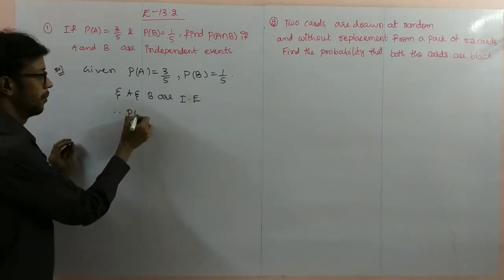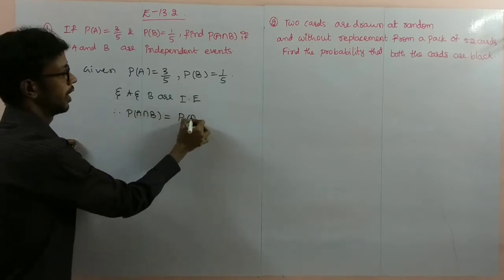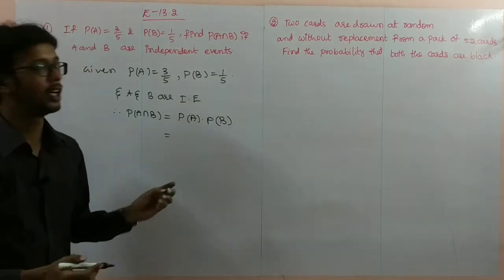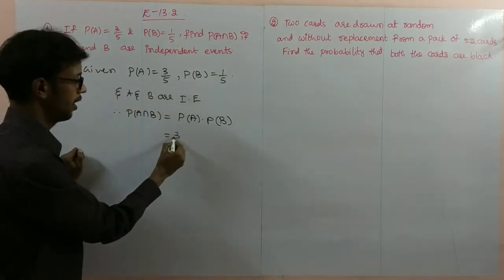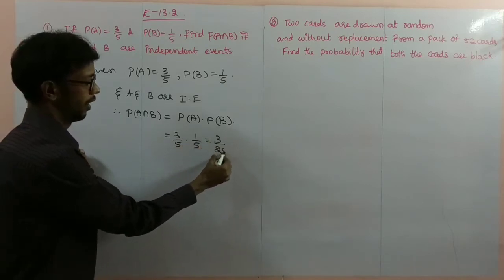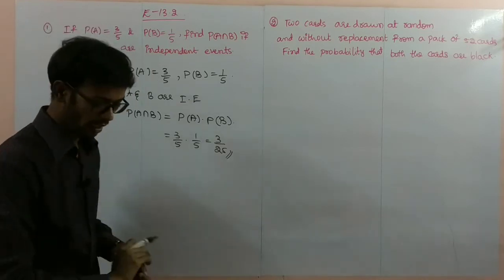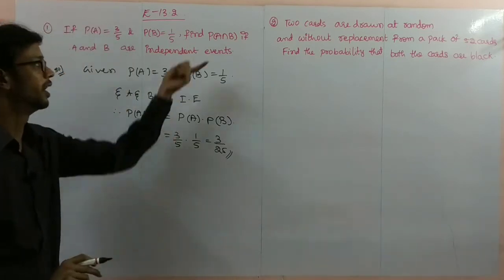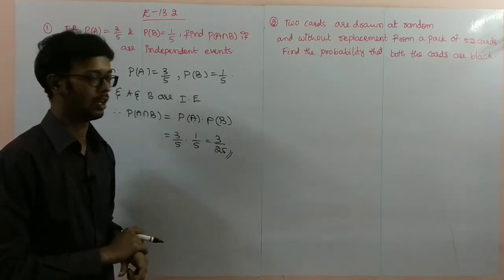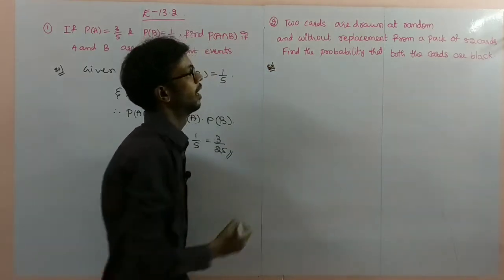Therefore, probability of A intersection B is equal to probability of A into probability of B. What is the probability of A? 3 by 5 into 1 by 5, that is 3 by 25. Probability of A intersection B is 3 by 25. So this is the problem. Independent events are given, so direct formula I am using, simplification just 3 by 25.